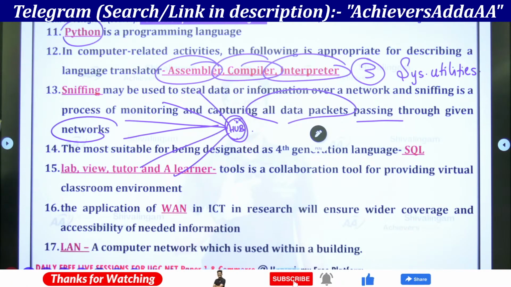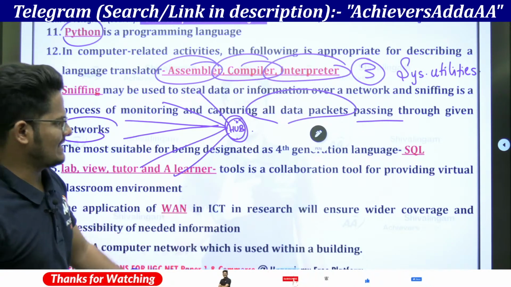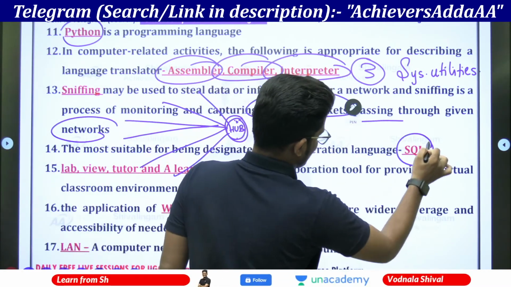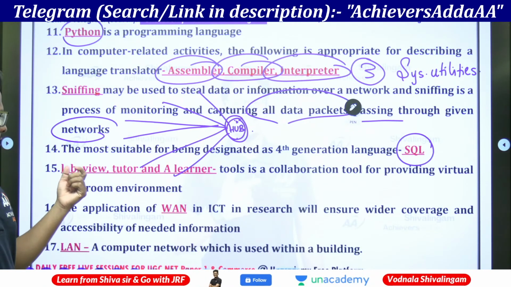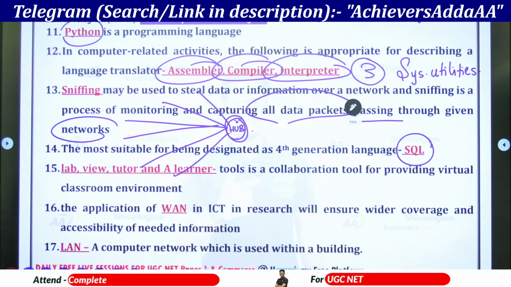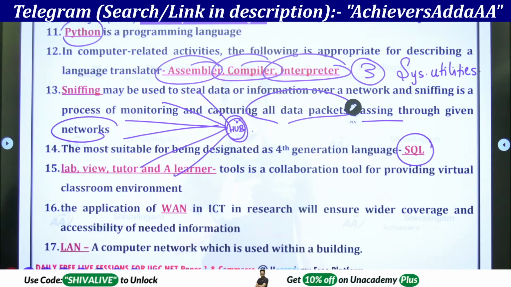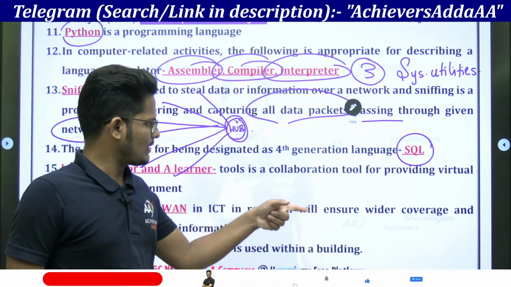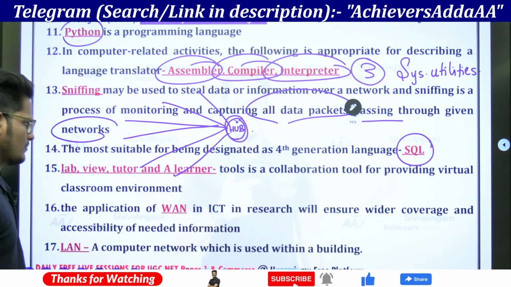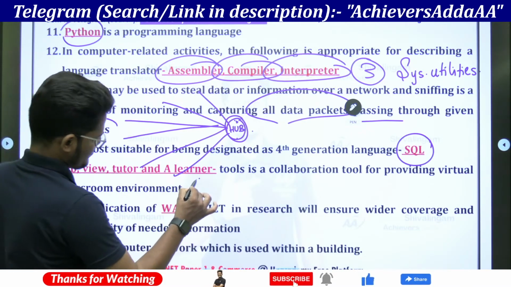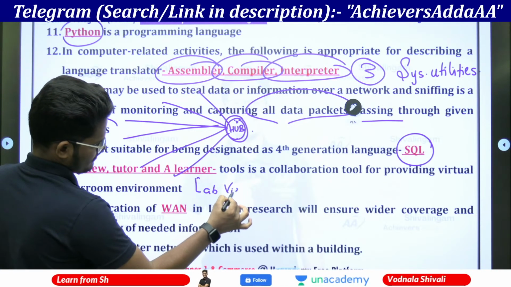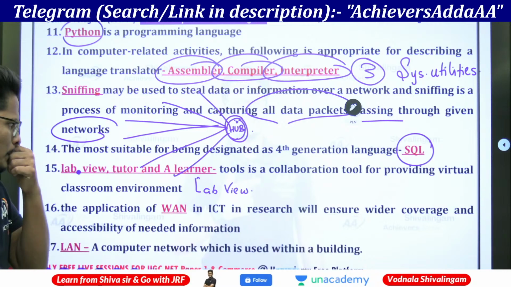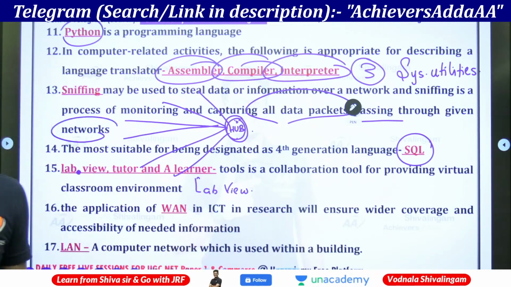Next, the most suitable for being designated as a fourth generation language is SQL, structured query language. LabVIEW, as well as tutor and learner tools, is a collaboration tool for providing a virtual classroom. I think this is LabVIEW. It is one of the tools where virtual labs will be there.